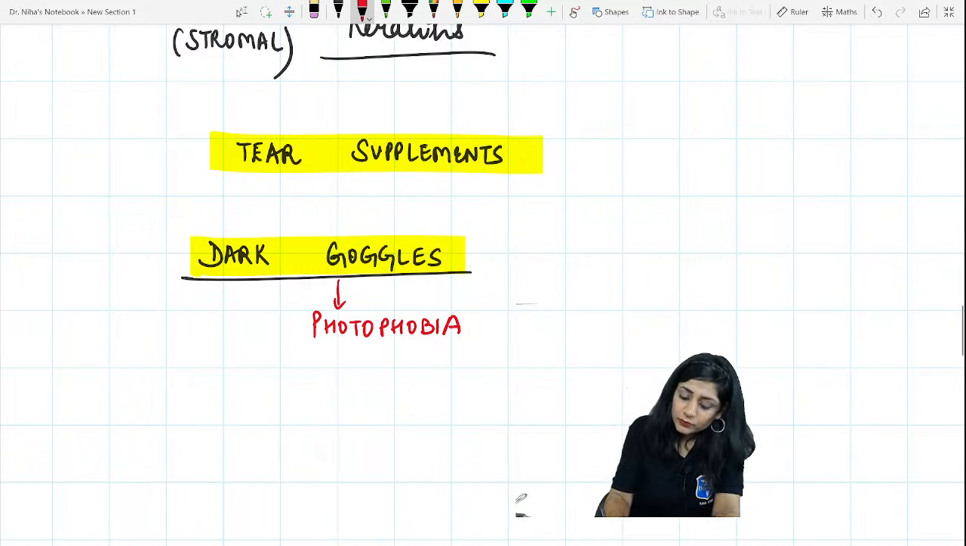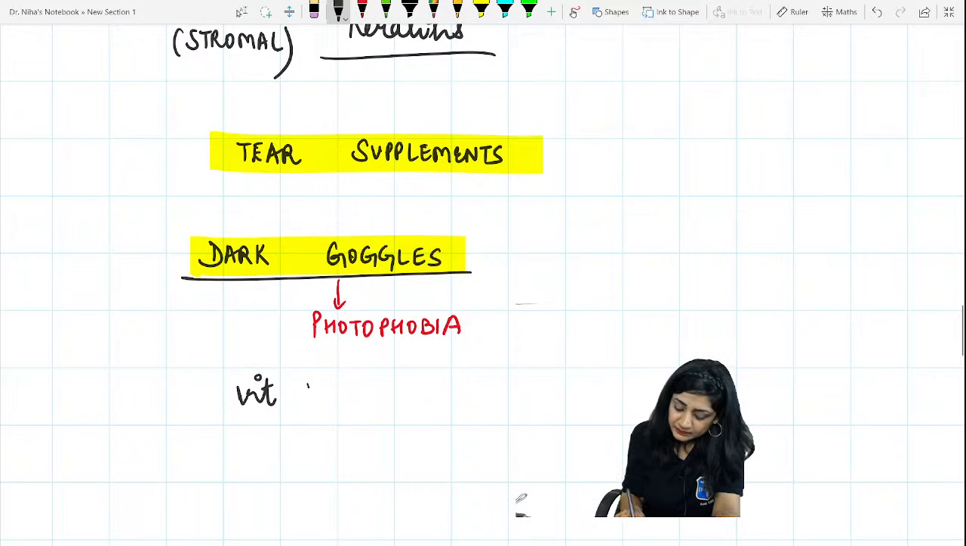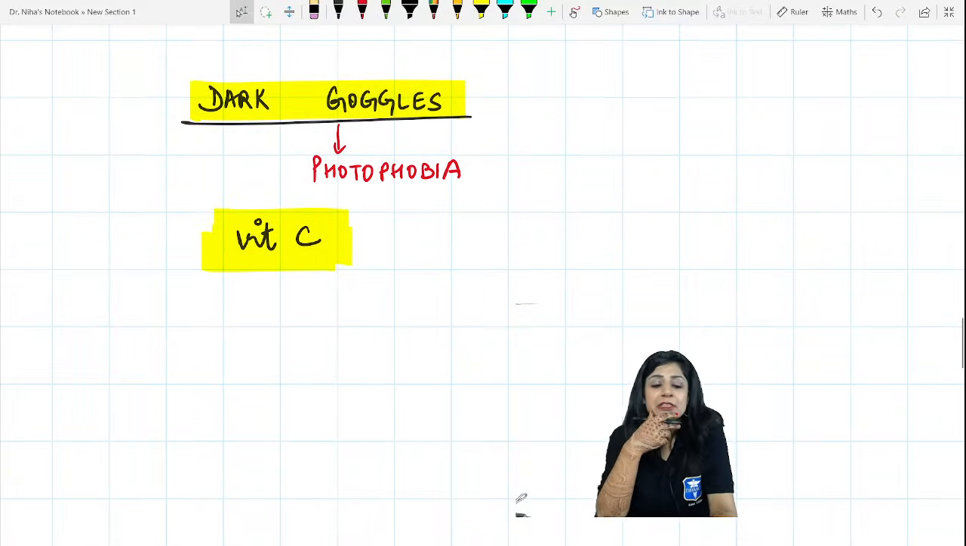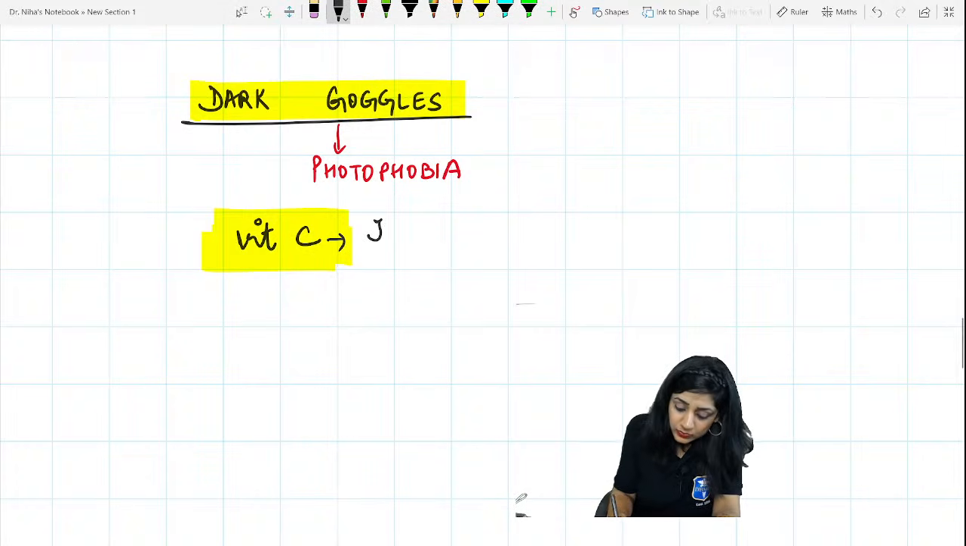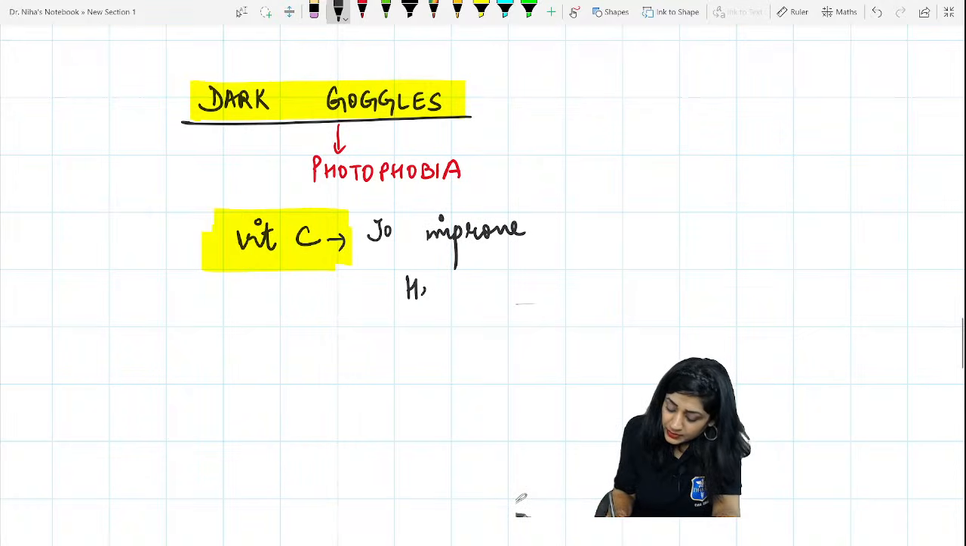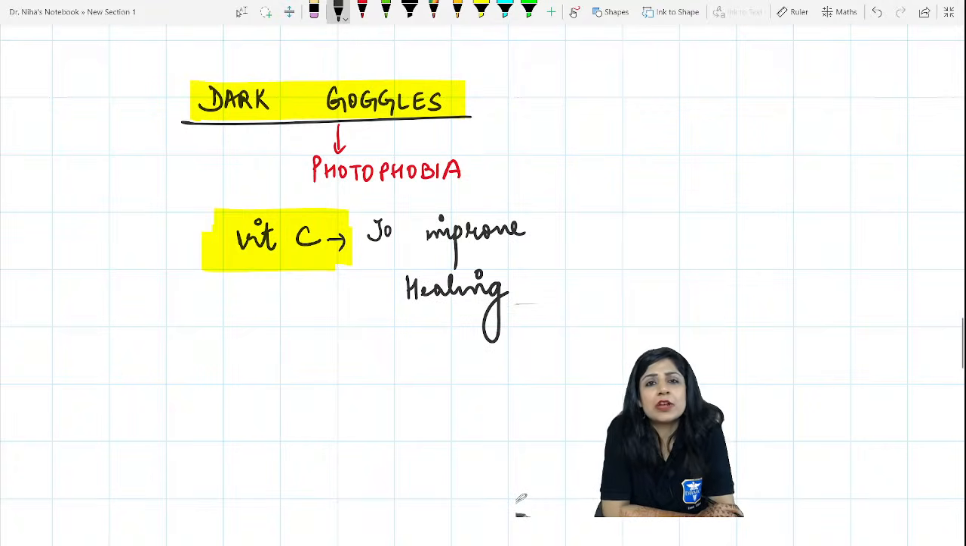Anything else? Would you like to give vitamin C? Why do you want to give the vitamin C? Any idea? And have you got that, Raj, why will you not give the steroids? To prevent the photophobia, yes, you will give the dark goggles. Why will we give vitamin C? To improve the healing. To accelerate the healing power, we will give the vitamin C. Any other thing would you like to give?